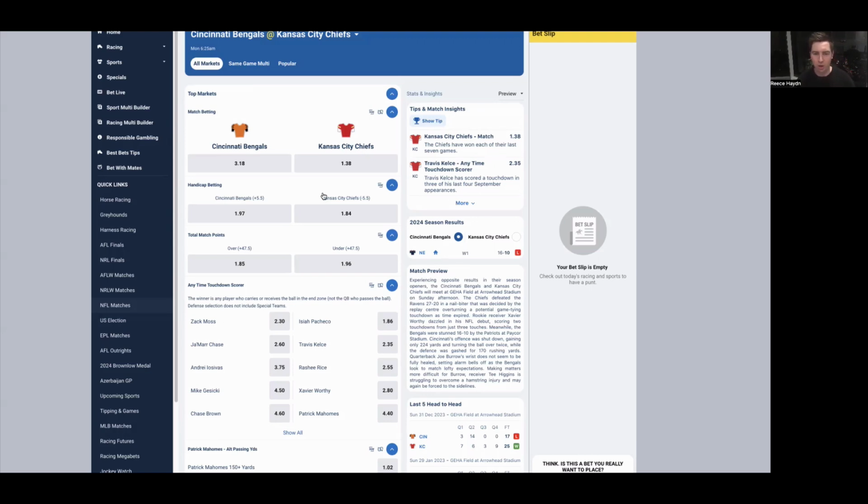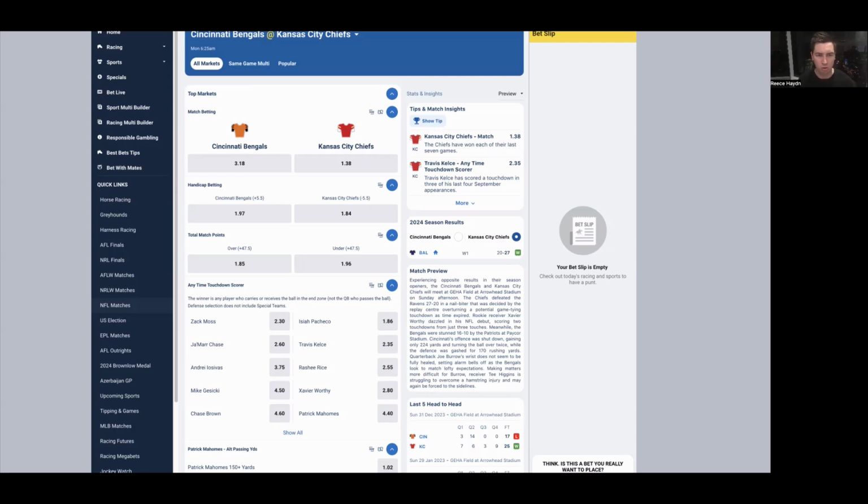And the only reason I'm somewhat confused is I did expect Kansas City to be bigger favorites. Honestly, I'm not surprised they're not $1.20 and close to 10-point favorites for this game. So that's the only thing that scares me a little bit, but I really don't see any way Kansas City lose this game. They took care of Baltimore in week one at home, back-to-back home games to start the season. They'll be keen to start the year 2-0 and set themselves up really, really well. I'd personally probably buy this down to -2.5 to be safe, but no real issue taking anything up to a touchdown.